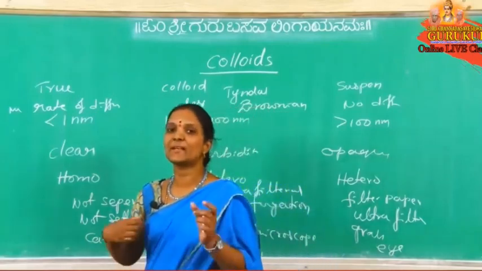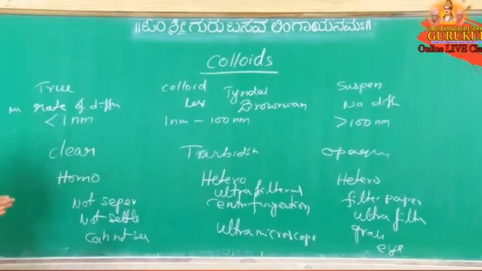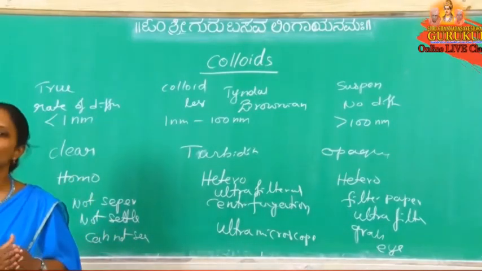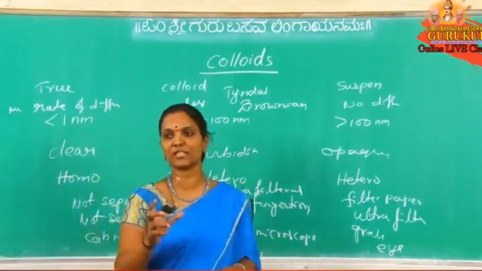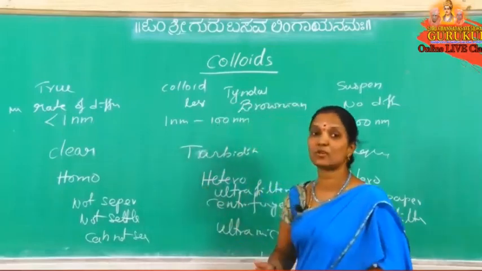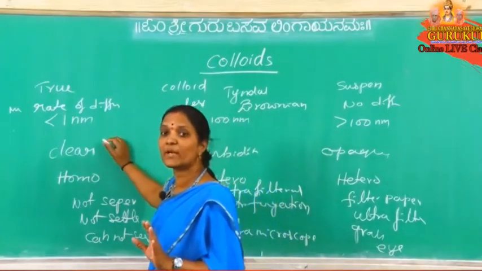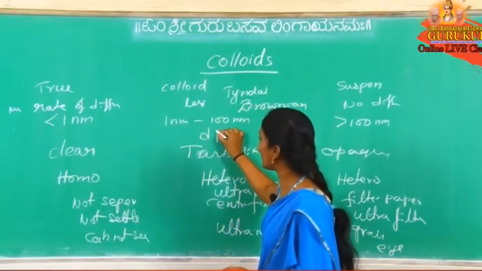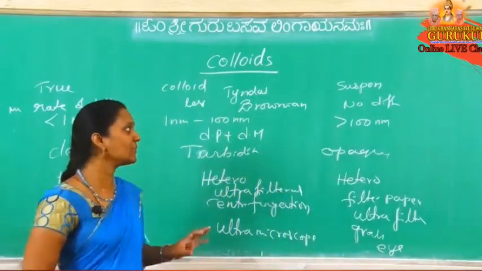So, the following is a correct statement with respect to true solution, colloidal solution, and suspension. Anyhow, here we are learning colloids. What are the characteristics of colloids? The particle size is 1 nanometer to 100 nanometer, and this colloidal solution is a heterogeneous mixture, an opaque, turbid-looking solution. Generally we use a less quantity as solute and a more quantity as solvent. In this, instead of solute and solvent, we use dispersion phase and dispersion medium.